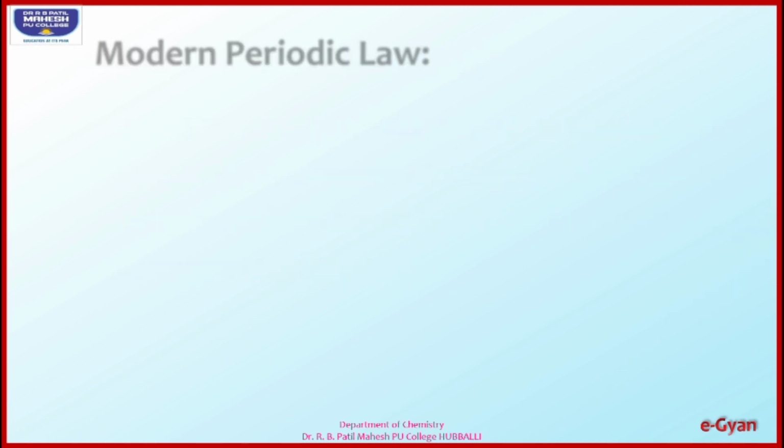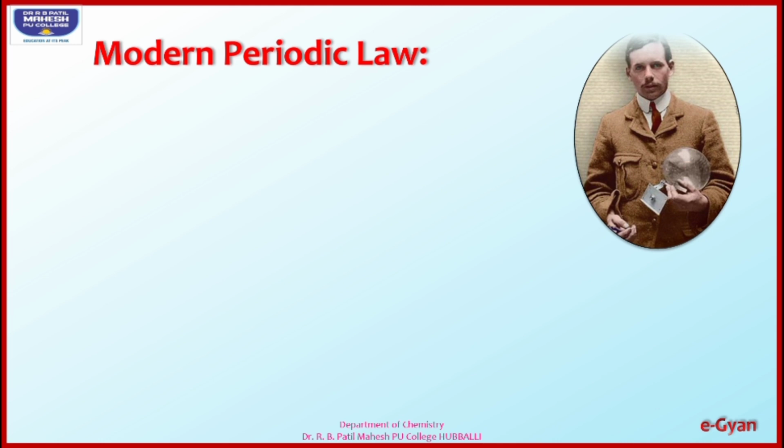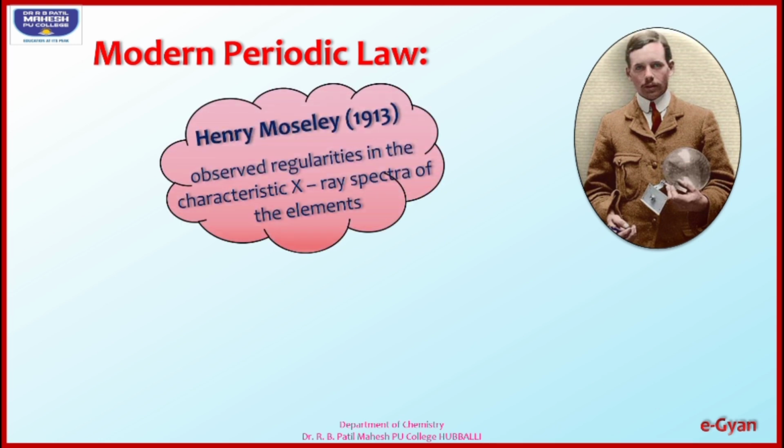The concept of Mendeleev's periodic table was taken for the modern periodic law, and this theory was built by Henry Moseley in the year 1913. He observed the characteristics of elements by considering X-ray spectra, and he concluded that atomic numbers are more fundamental than atomic masses.